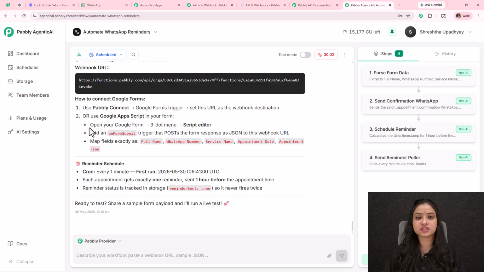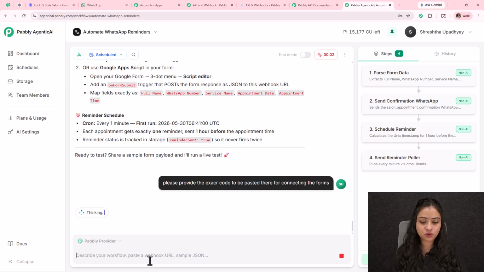In the Google Apps Script, because it requires code to be entered and we have to map the fields accordingly, to avoid the manual effort I'm going to simply type, please provide the exact code to be pasted there for connecting my form.